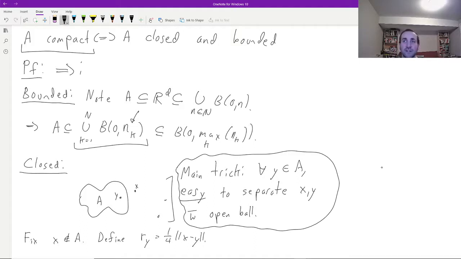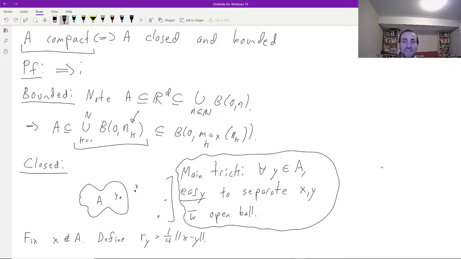And so let's draw the picture. We want to check that A is closed. And when we talk about closedness, what that really means is that the complement is open, right? That's what it means for a set to be closed. And so the only property that we have for open sets is that if I choose some point x which is outside of A, there's going to be a little ball around x that has no intersection with A at all. So that's what we want to check.